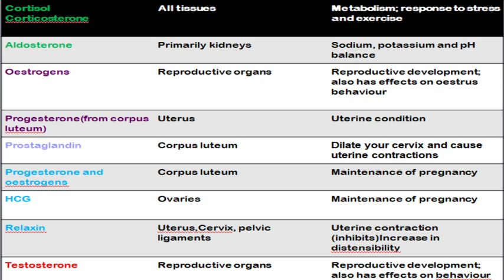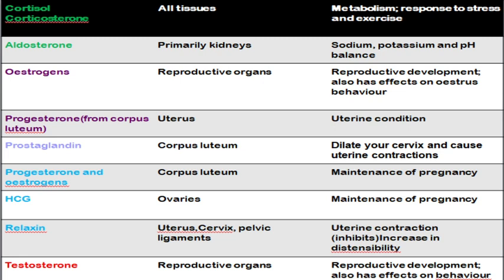Next is aldosterone. Aldosterone will be acting only on the kidney. This aldosterone plays a vital role in controlling the balance of water and salt in the kidney by keeping the sodium ion in and by releasing the potassium ion out. So aldosterone increases sodium retention in the body, and it also increases potassium excretion out of the body. Next is estrogen and progesterone.